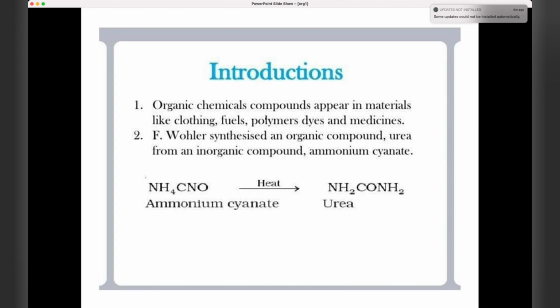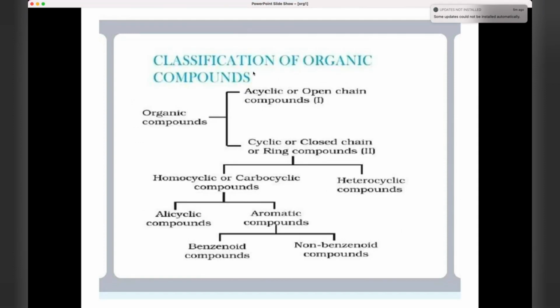Organic chemical compounds appear in materials like clothing, fuels, polymers, dyes and medicines. Who found out organic compounds first? Who made it first? Wöhler. He was the one who first synthesized an organic compound, urea, from an inorganic compound, ammonium cyanate. What is the formula for ammonium cyanate? NH4CNO. When he heated it, he got urea, that is NH2CONH2. You remember the formula. So urea was the first organic compound ever to be synthesized from an inorganic compound by Wöhler.